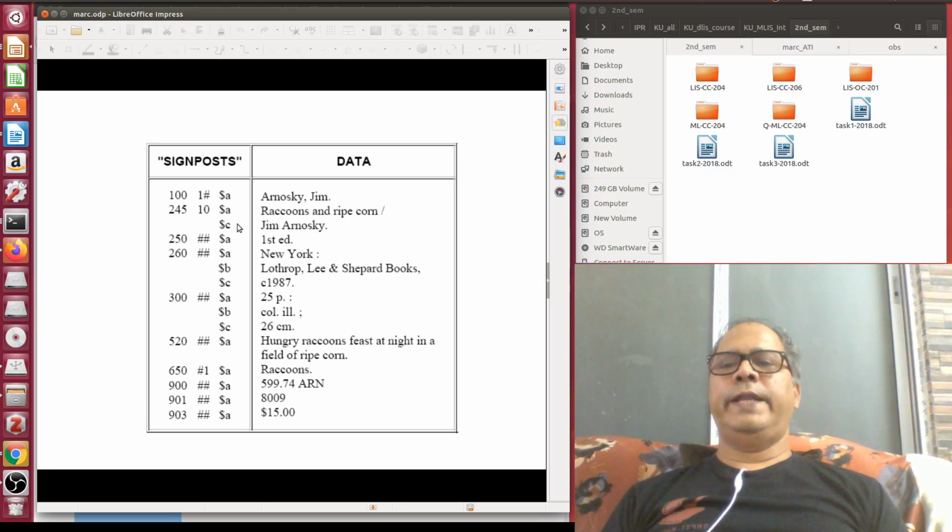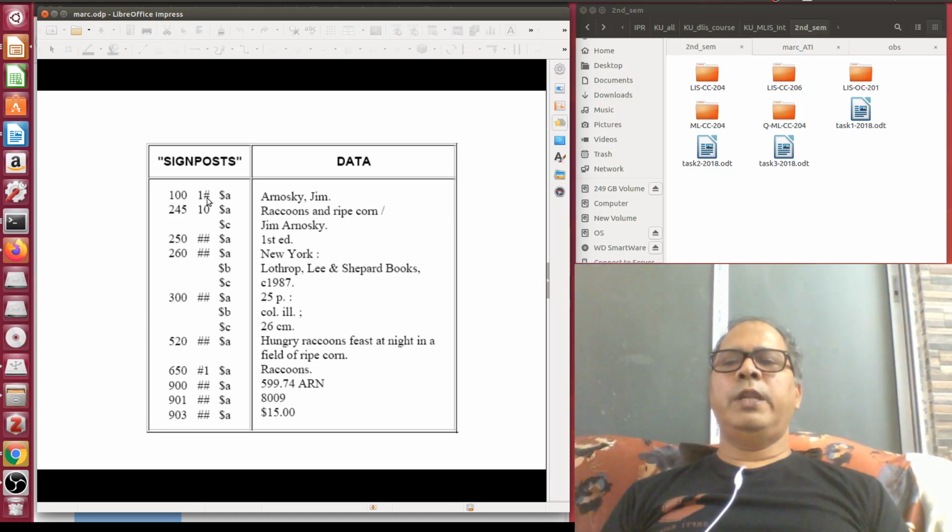Now come to the next one, 245. This is the title tag. Here the first indicator position is 1, which means I want an added entry under title, and the second indicator position is 0, which means we do not want to exclude any character from indexing. So it will be indexed right from the word Raccoons. Then it is followed by a forward slash, and you see there is a preceding space. Then it is followed by the name of the author.